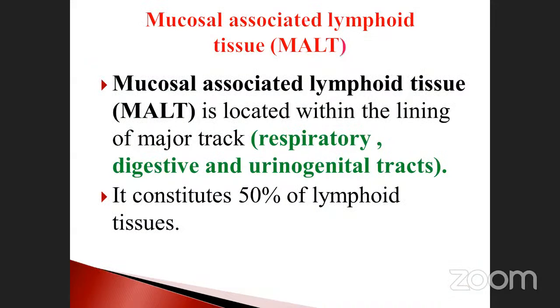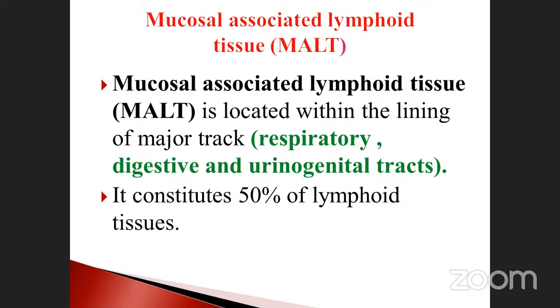And then mucosal associated lymphoid tissues. This is very, very important. Many times they ask the expansion and mnemonic aspects. Mucosal associated lymphoid tissue, simply called MALT, is located within the lining of major tracts. Note it down. What are the major tracts? We already have the respiratory tract, which also has a mucosal membrane, nothing but the mucous membrane associated with lymphoid tissue. That means the mucous membrane fights against many diseases. Okay, such a component is called MALT, mucosal associated lymphoid tissue.